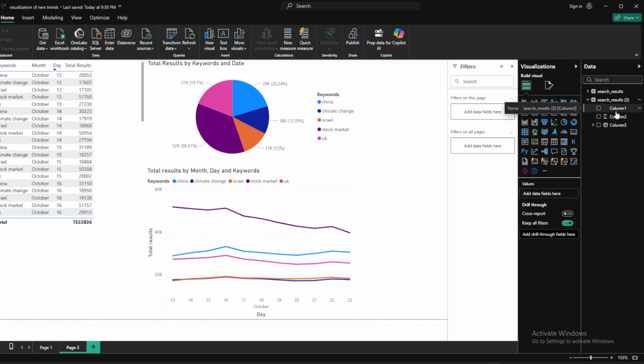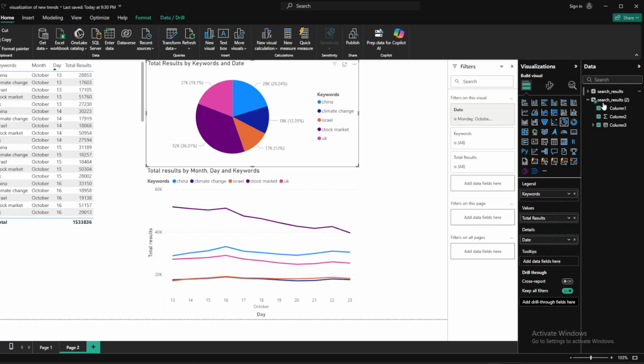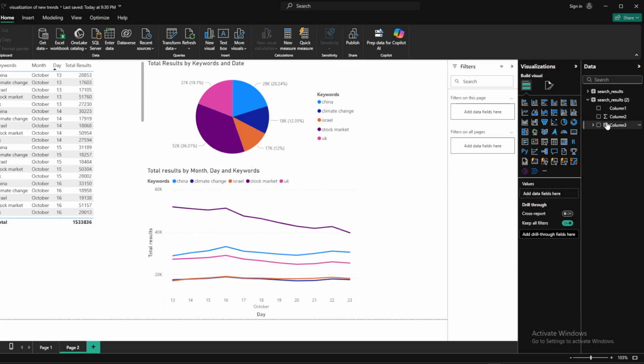Basically, this is the limitation of using a CSV file, in that the columns have no attribution whatsoever. They're just called column 1, column 2, column 3, which made it very confusing to figure out where I should be putting these columns. Ultimately, this is one of the reasons why I would have used SQL, because I would have loved to have some basic attribute names that I could actually understand. And God forbid I was collecting data for something that had a lot more attributes than just 3. It could have been a nightmare to work with.